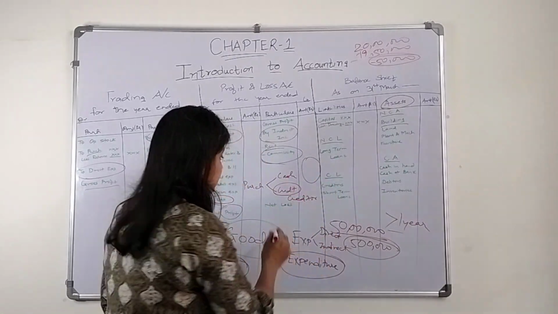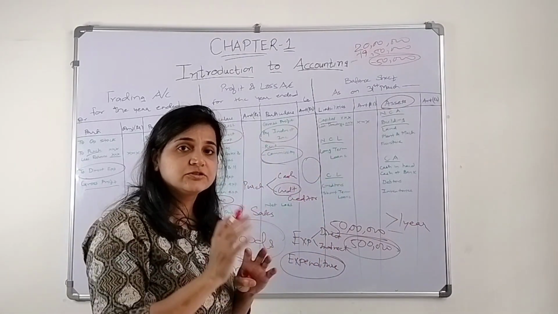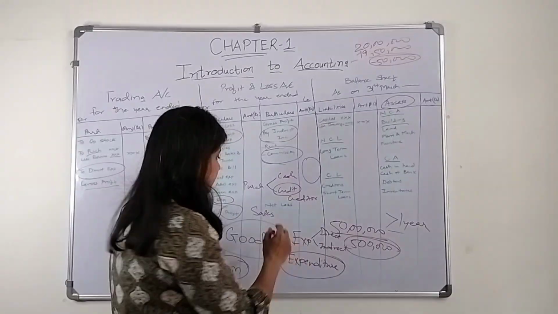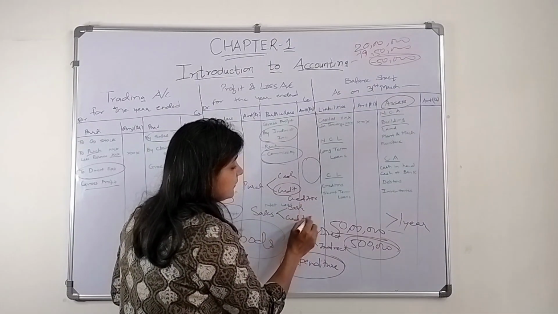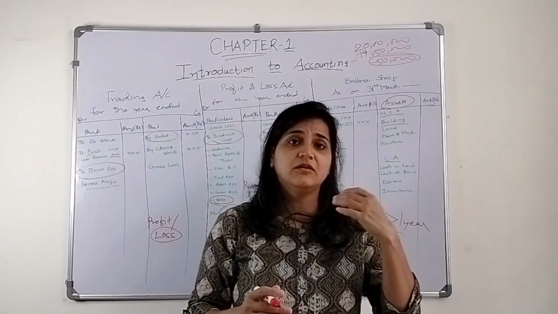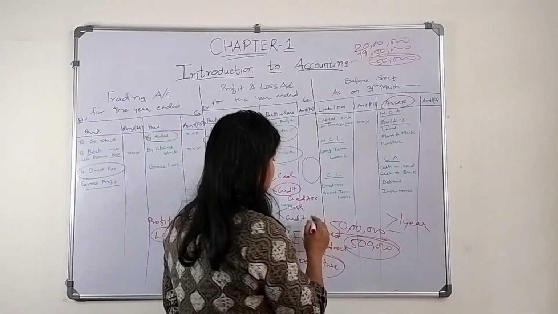And similarly, sales. I am not selling the goods on cash only. There is cash sales and there is credit sales. When I'm selling the goods on credit, the person to whom I'm selling becomes my debtor.